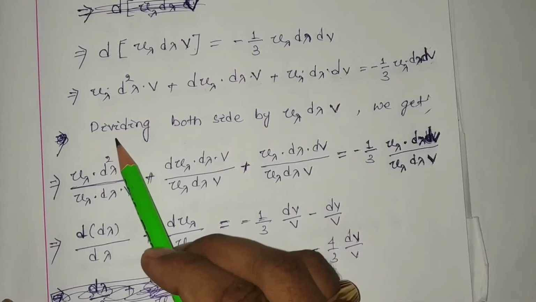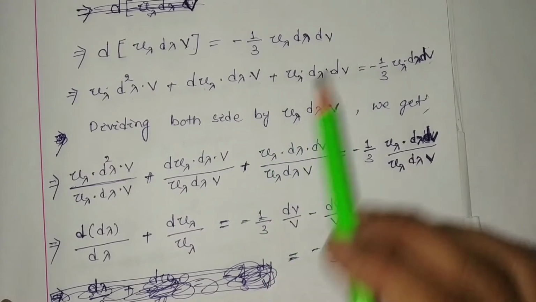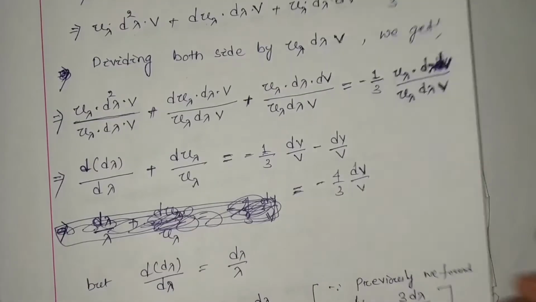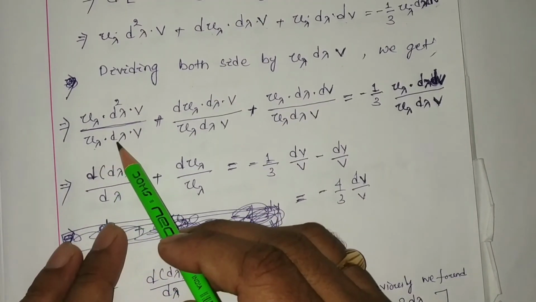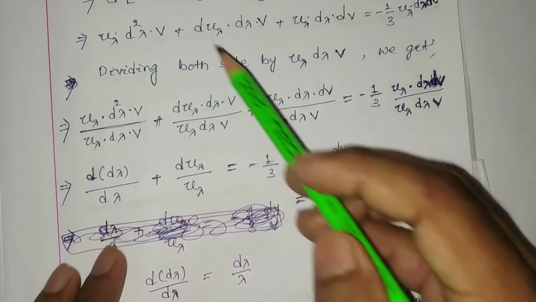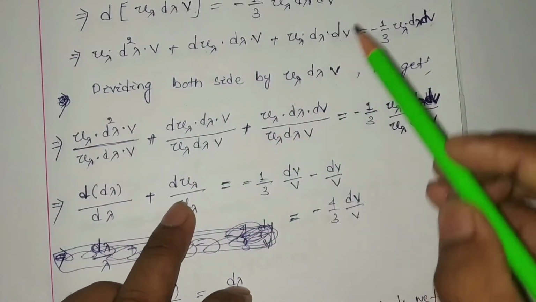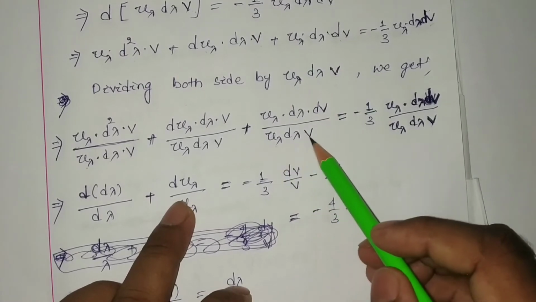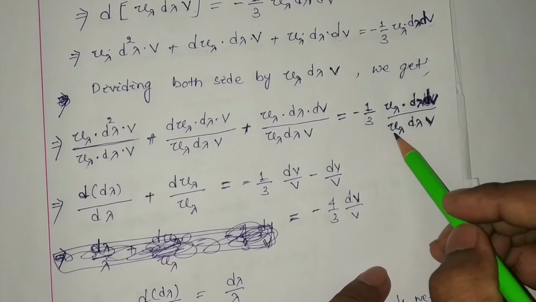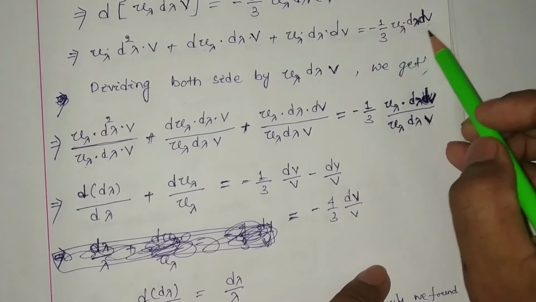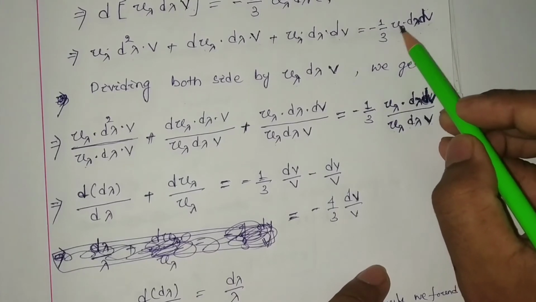Now we have to divide both sides by u lambda d lambda V. What are we going to get? We divide the first term by u lambda d lambda V, the second term, and the third term, and the right hand side also, with the numerator being u lambda d lambda V. Here u lambda has lambda in the subscript.